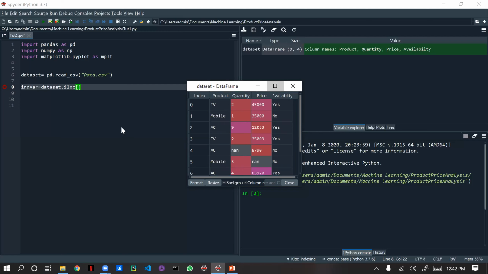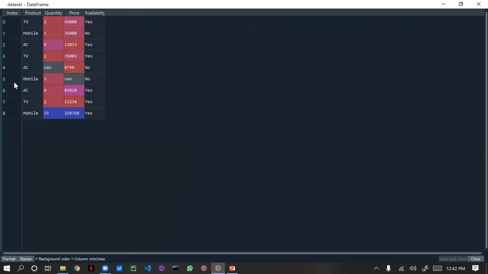How many rows do we have? We have 8 rows, because Python index starts from 0. So 9 rows is considered as 8, starting from 0. We need all the rows, but for columns we need only up to 3, which is 0, 1, 2. Index starts from 0, so this is the 0 column, first column, and second column. If you need up to the second column, you need to give 0 to 3, because Python will ignore the last value in the range. It will consider less than that range. That's why we need to give up to 3.